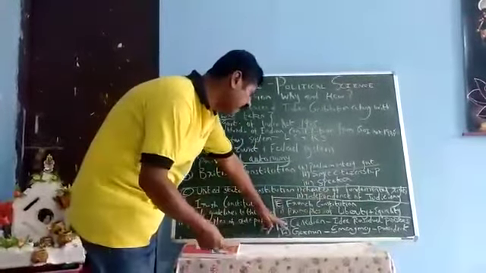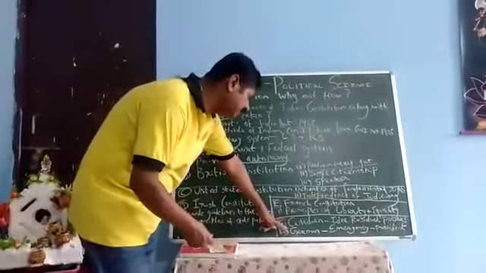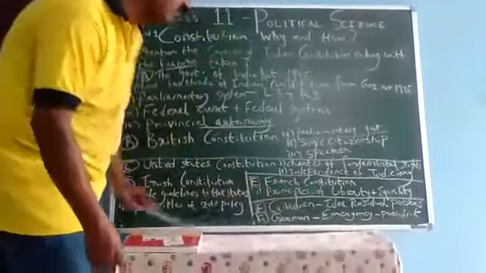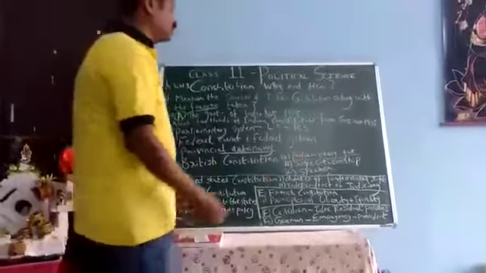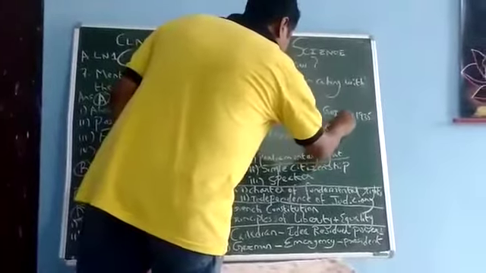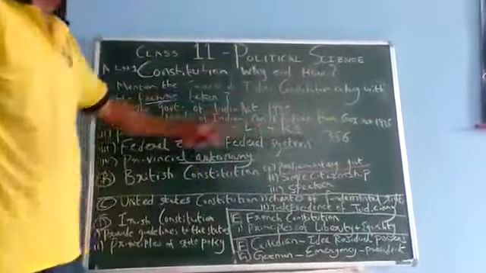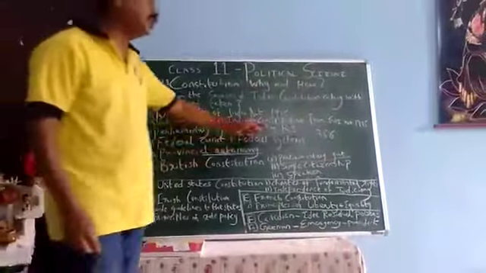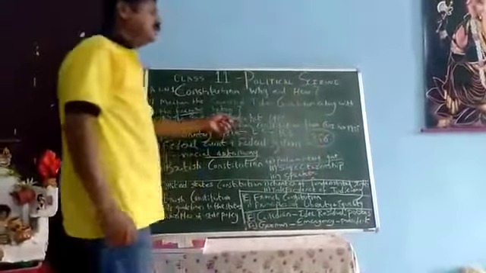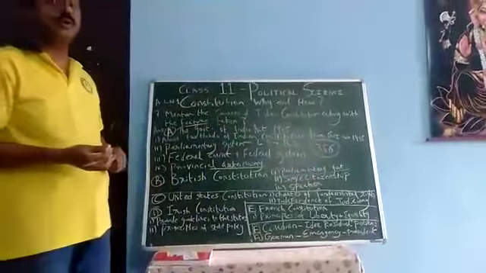Now here we have one more, the German. This is called emergency. We are talking of emergency, meaning any state which has an emergency, which may be caused by a natural disaster. I have written here one article, 356. Now what is this? This is the President's rule.